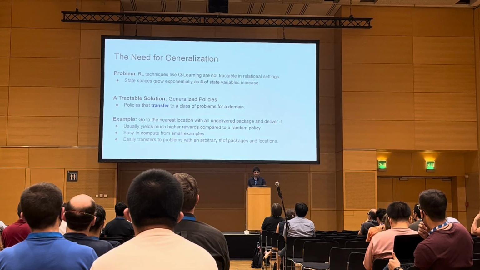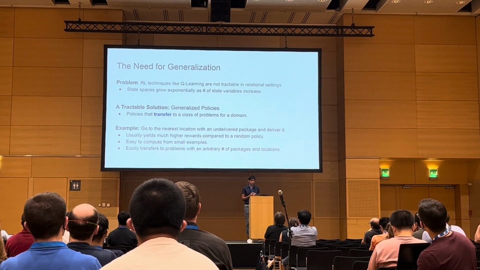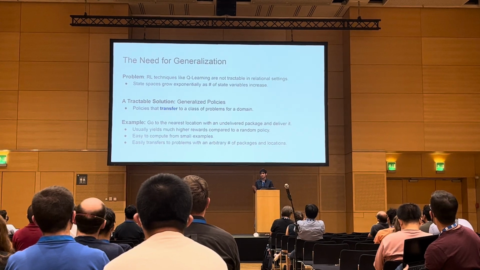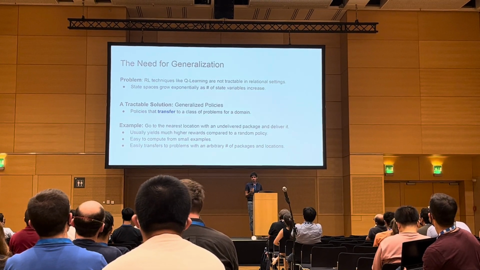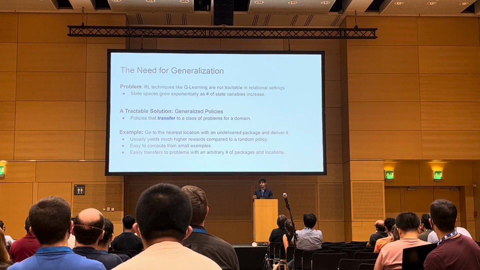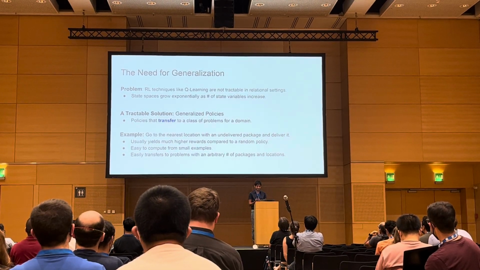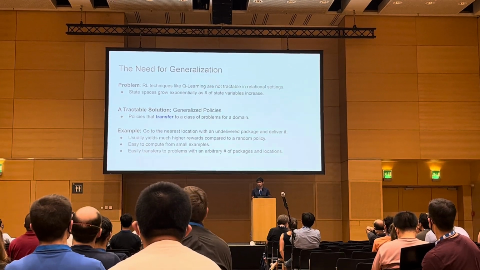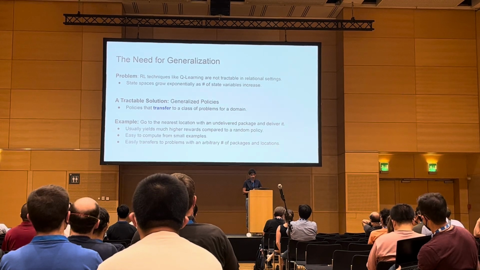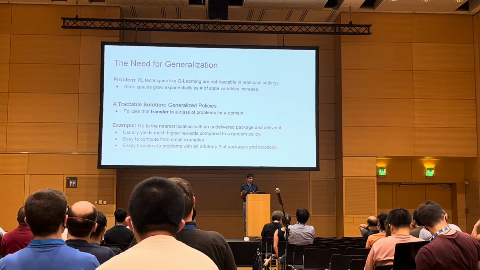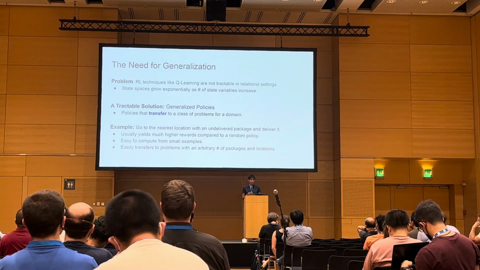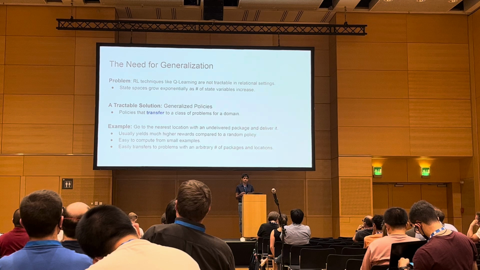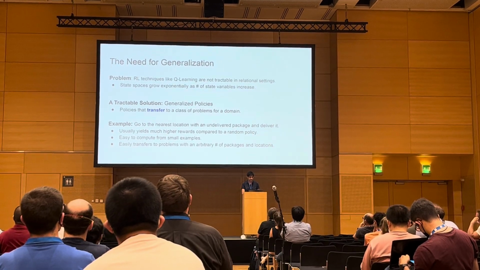The need for generalization in these problems is pretty important because RL techniques like Q-learning are not going to scale as the state spaces grow exponentially as the total number of state variables increases. One tractable solution is generalized policies, which transfer to a class of problems for a domain. As an example, for logistics, one policy can be: go to the nearest location with an undelivered package and then simply make a beeline to deliver it. This usually yields a much higher reward than a random policy. It can easily be computed from very small examples with a few packages, and it transfers to problems with an arbitrary number of packages and locations.